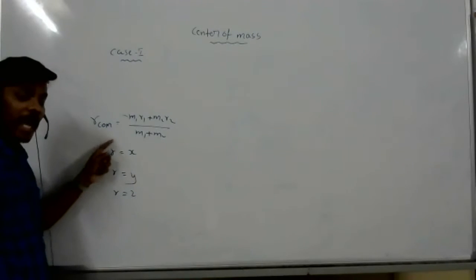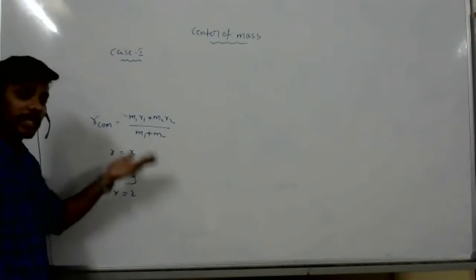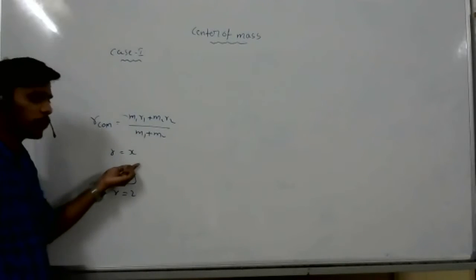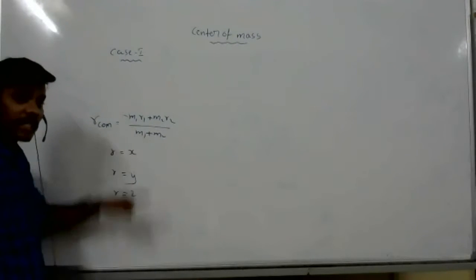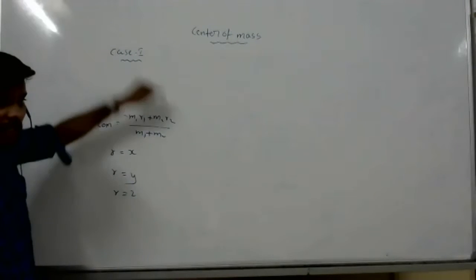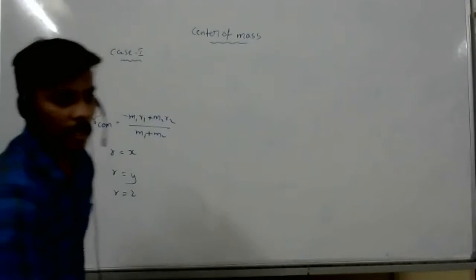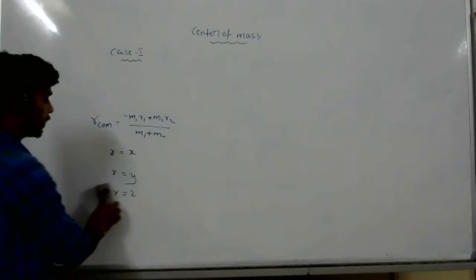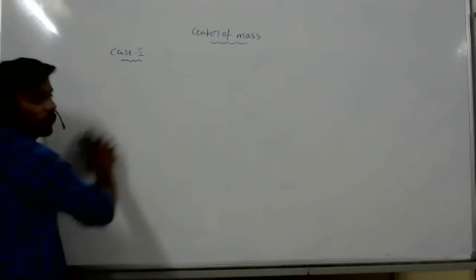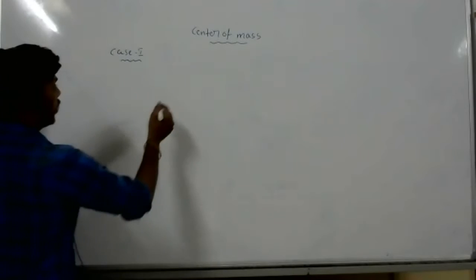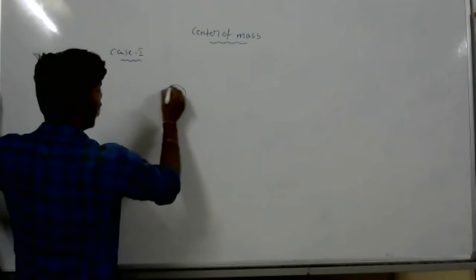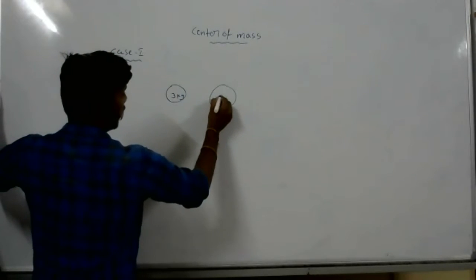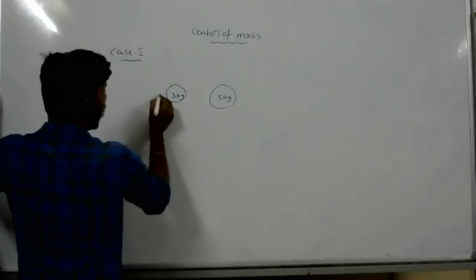Yeah. So this R can be in 1 dimension, 2 dimensions, or 3 dimensions. If it is along the X direction, R becomes X, R1 becomes X1, R2 becomes X2. If it is in the Y direction, in a straight vertical line, then R becomes Y. So remember that. Now look at how they can ask problems. First problem, there are two masses. It is 3 kg and it is 5 kg.